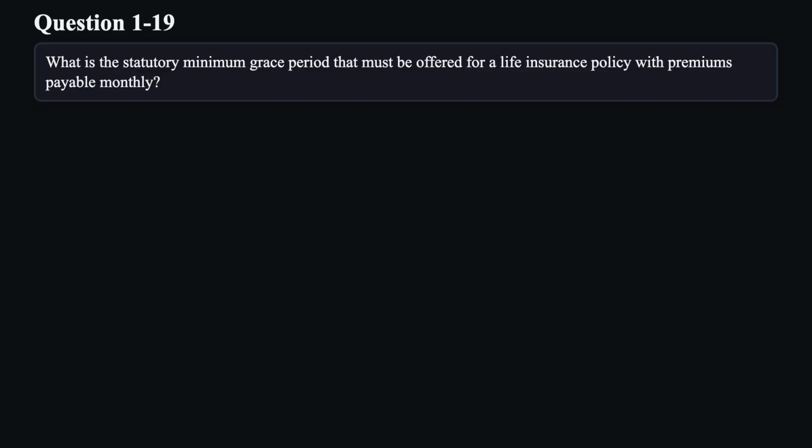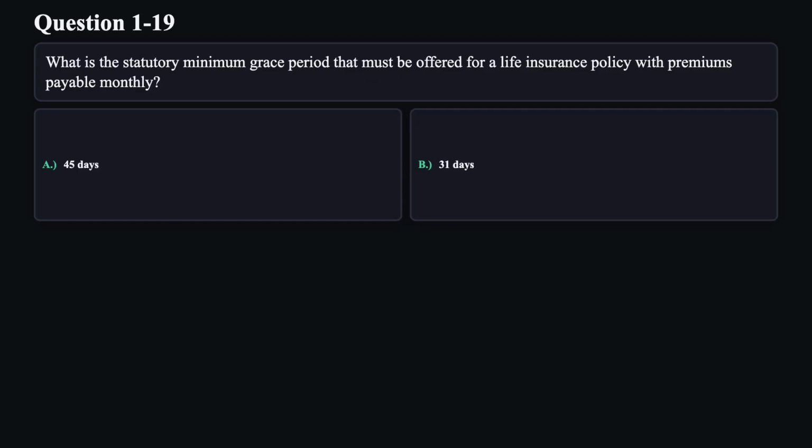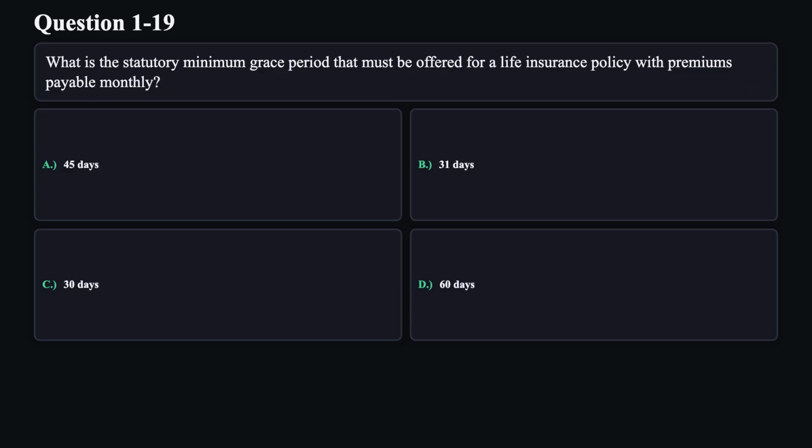Question 19. Satya, what is the statutory minimum grace period that must be offered for a life insurance policy with premiums payable monthly? A. 45 days. B. 31 days. C. 30 days. D. 60 days.